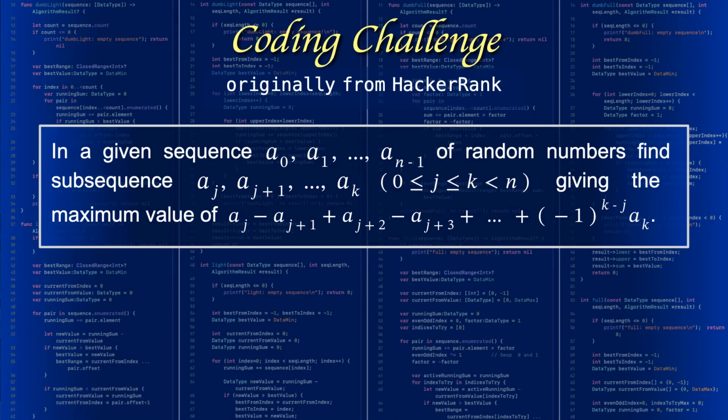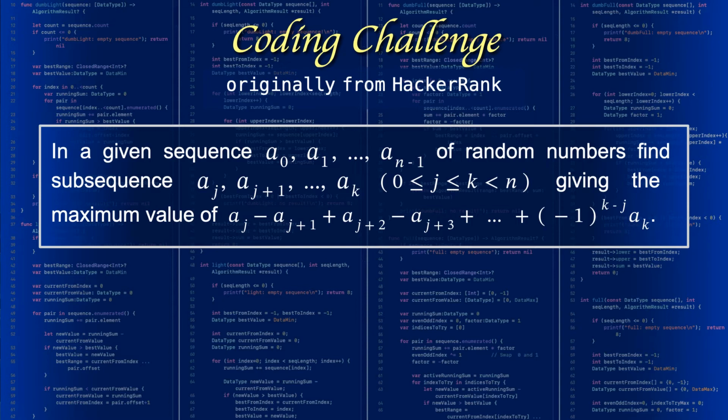This task is found somewhere at the HackerRank site. Unfortunately, I can't give you either the link to the task or the exact formulation of it. In essence, it is about the following. Given a sequence of n random numbers, a0, a1, and so on until a with index n-1, it is required to find a subsequence a from index j to index k inclusive, so that the sum of its elements taken with alternating signs, plus then minus, then plus again and so on, is the biggest. In particular, j can be equal to k, so that the subsequence has only one element and its sum is just this element.